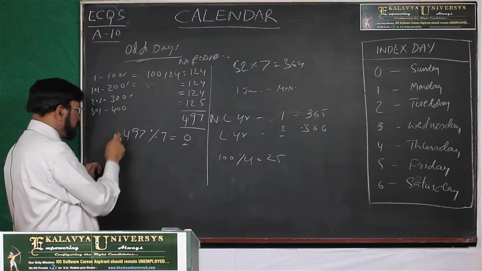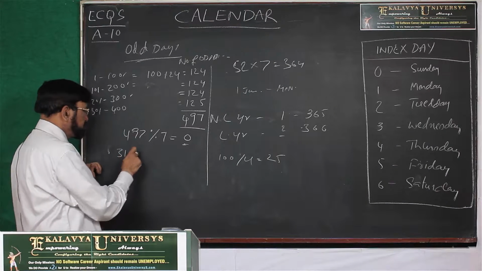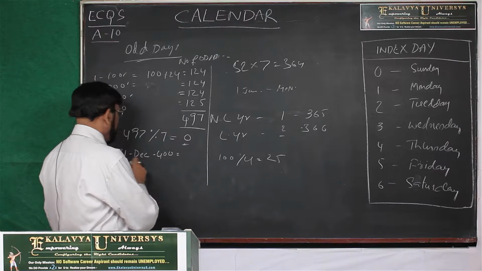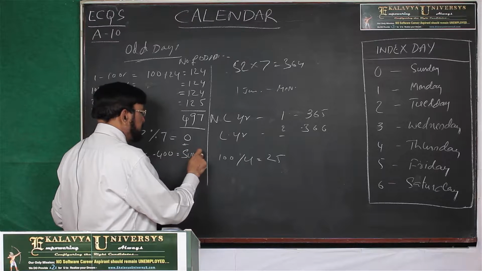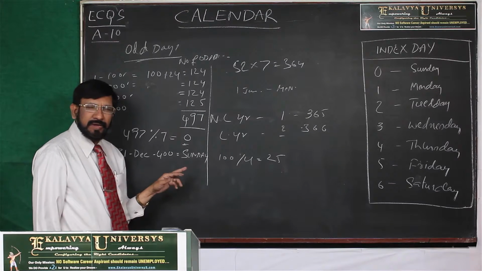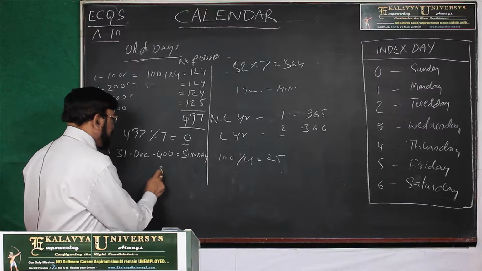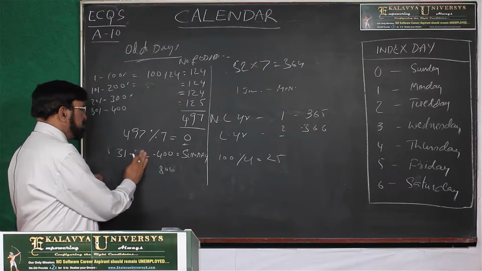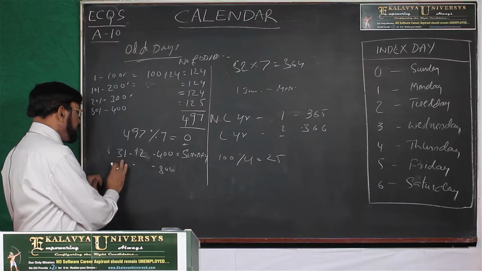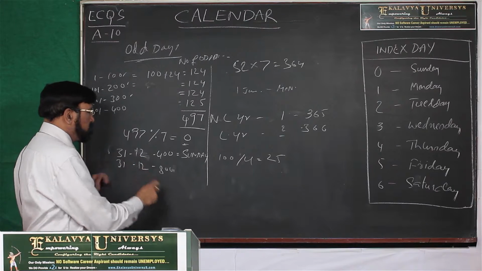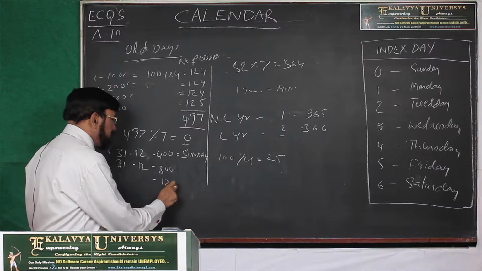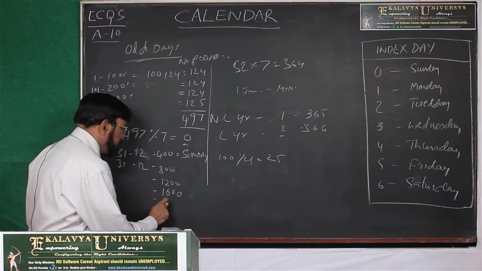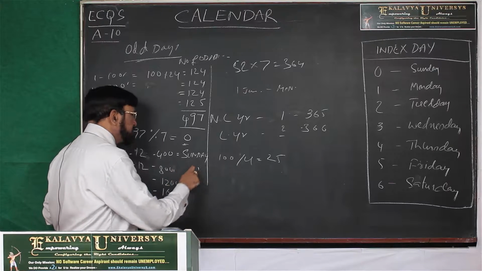So what you can understand is, this is the 400th year, so 31st December of year 400 falls on Sunday. Next, when you take another block of 400, 31st December 800, 31st December 1200, 31st December 1600, 31st December 2000, all these are on Sundays.